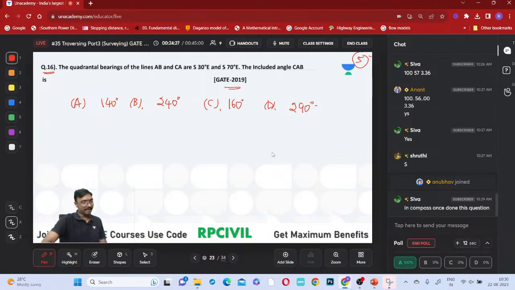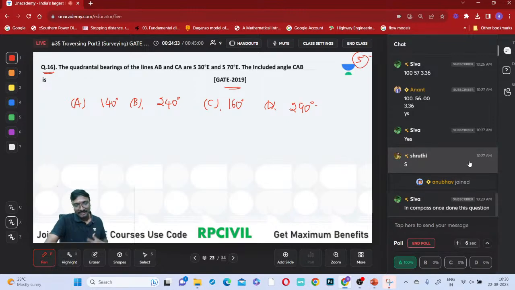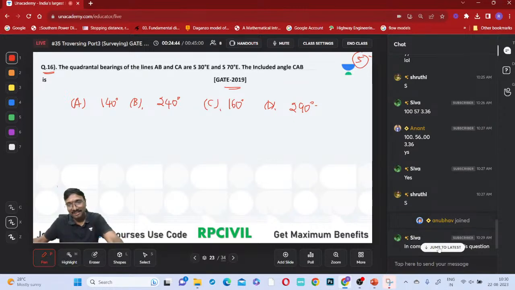But still many people are not solving even now. Why? Already we have solved this question, but now nobody is solving. What is the reason? It means you are not revising properly. You are not solving after the class is over. Don't do like that. It will not give any results. You have to revise everything.